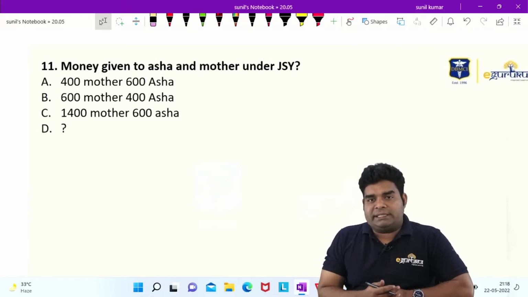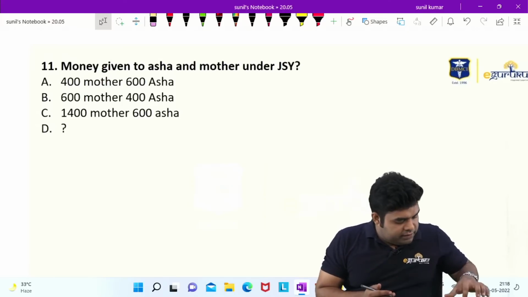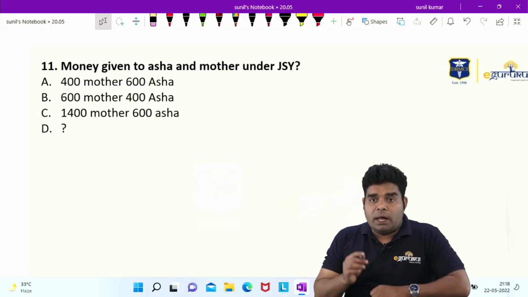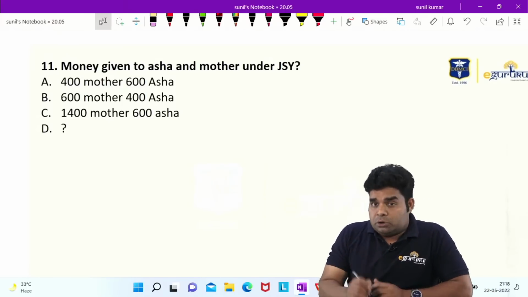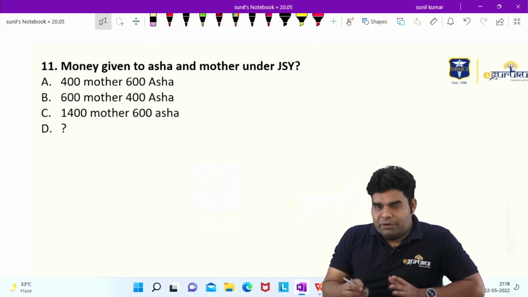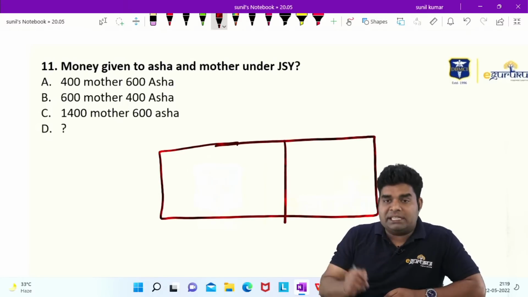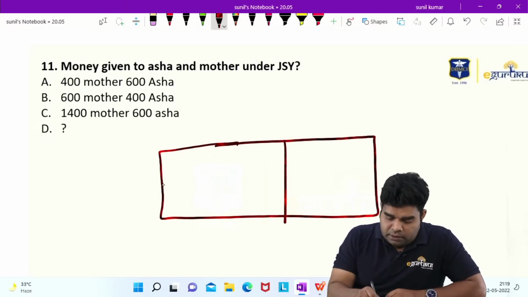Money given to ASHA and mother under JSY. And there were several options for that. So to decide the money being given, we divide it into 2 types of states. One is low performing states, one is high performing states.